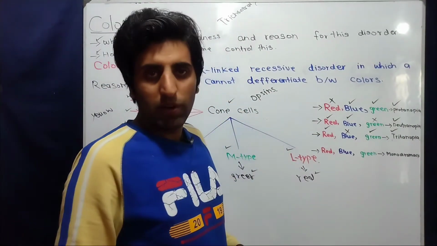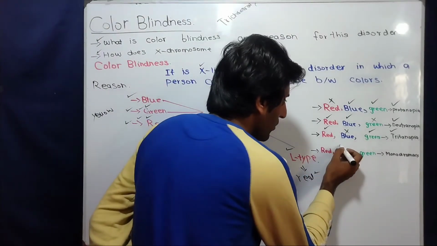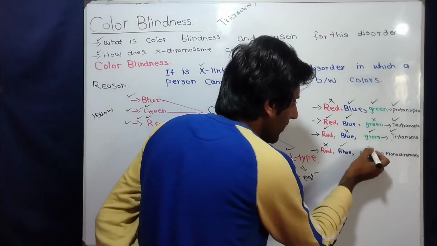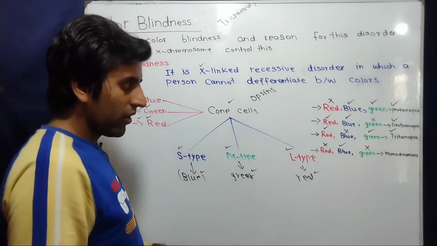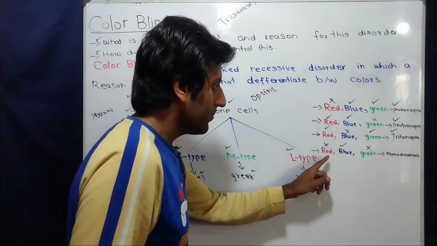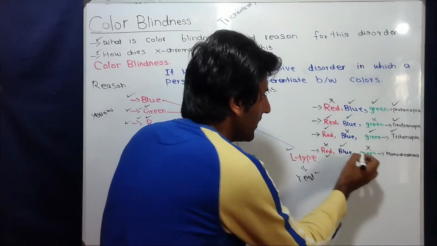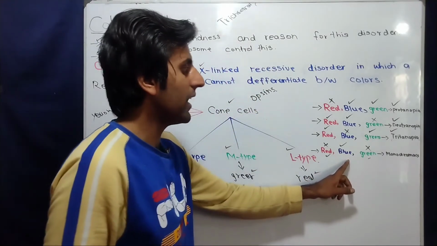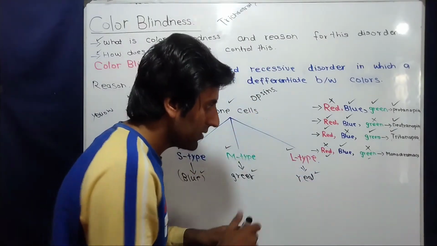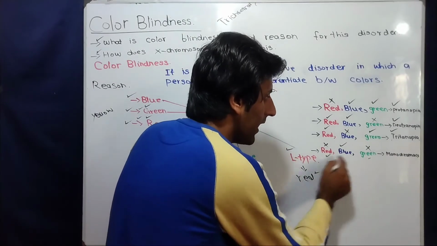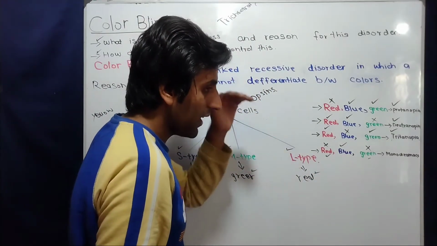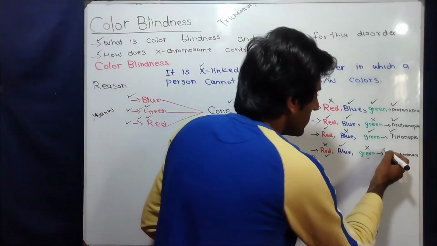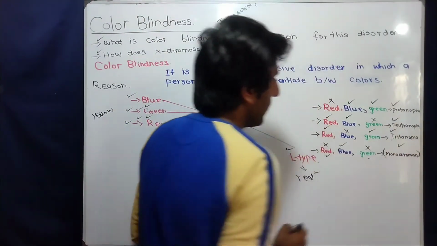There is one more type of people who can detect only blue color out of these three colors. They cannot detect red color and green color because they don't have normal opsins or pigments for absorbing light of red wavelength and green wavelength. They can detect only blue color. This type of color blindness, where a person can see only blue color out of these three colors, and cannot detect red or green color, is called monochromacy.